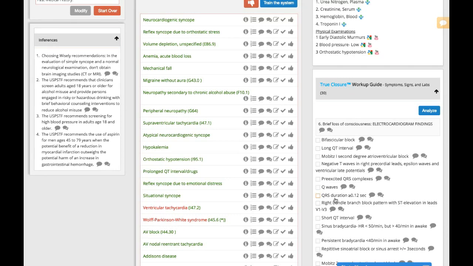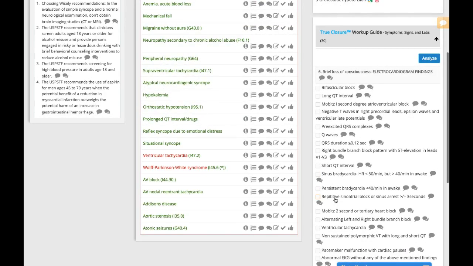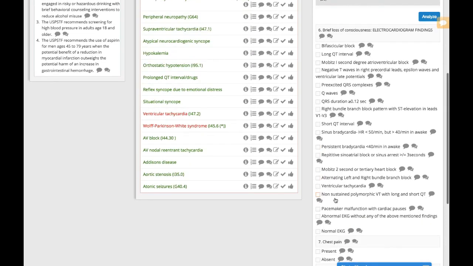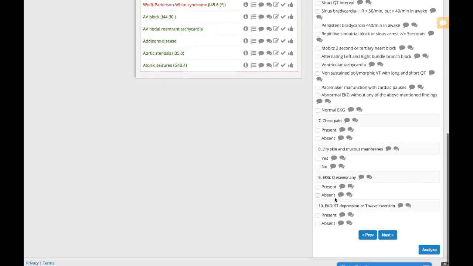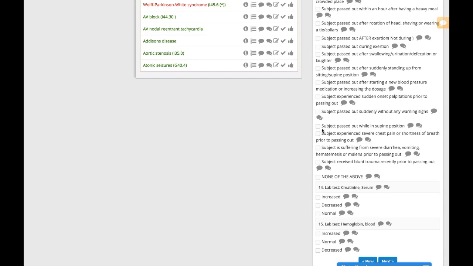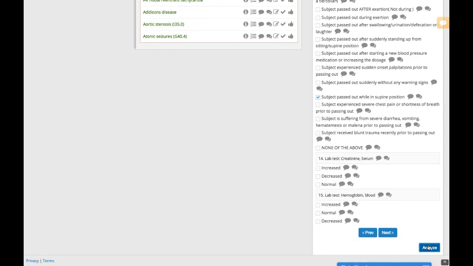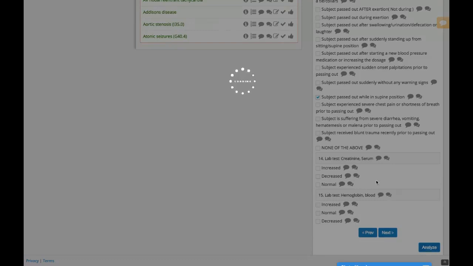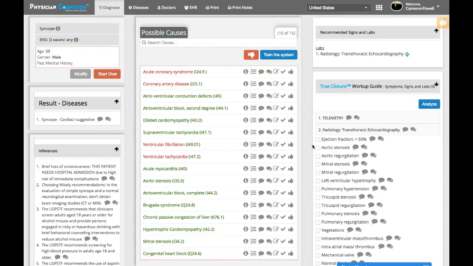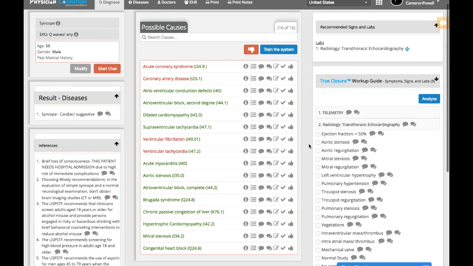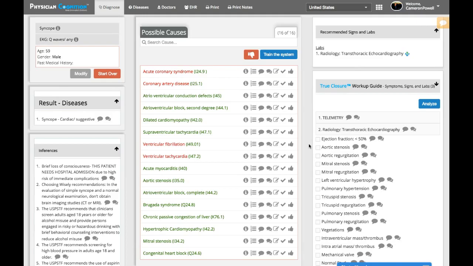From the workup guide, we can see one of the most unique and uniquely powerful features of the system, and that is the ability to continually pursue the final diagnosis. Here, let's choose a few additional symptoms. Let's say we have some Q waves. Let's also say the subject passed out while in the supine position. And then let's analyze the revised diagnosis. Now you see things have changed. In fact, what used to be the number one most likely diagnosis is now no longer even on the first page.